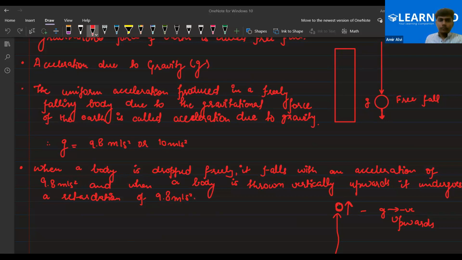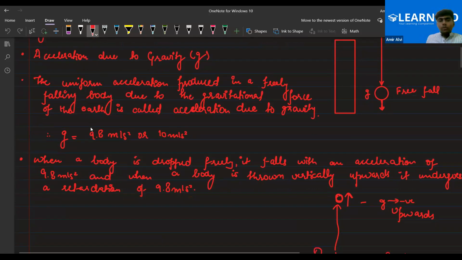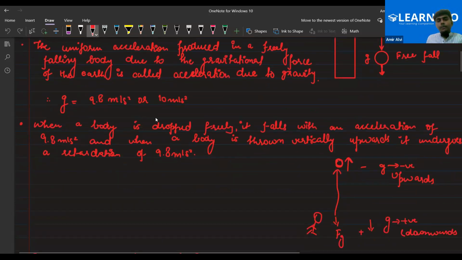Any doubt so far? No, sir. Okay. So g is equal to 9.8 or 10 meter per second square. When a body is dropped freely, it falls with an acceleration of 9.8 meter per second square. And when a body is thrown vertically upwards, it undergoes a retardation of 9.8 meter per second square.